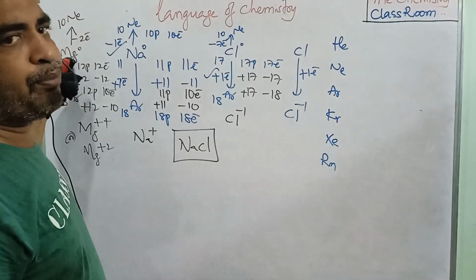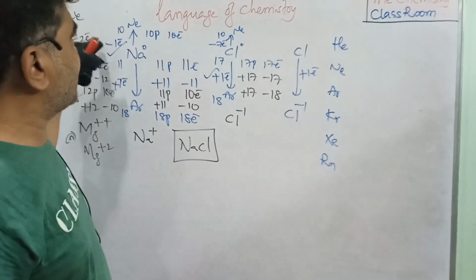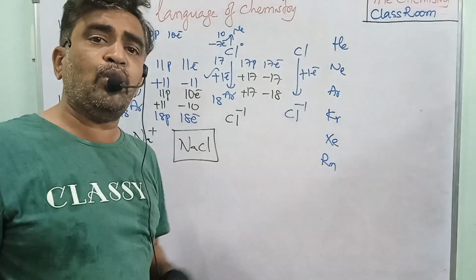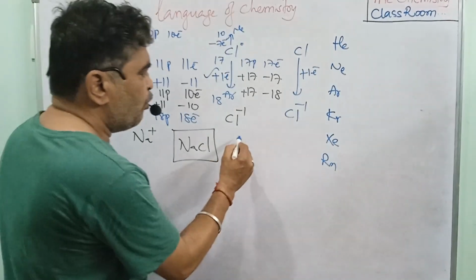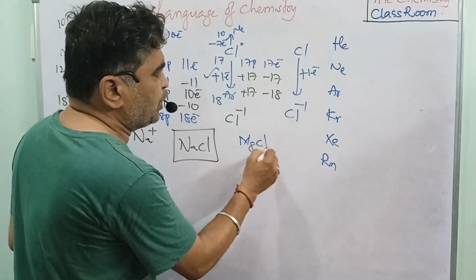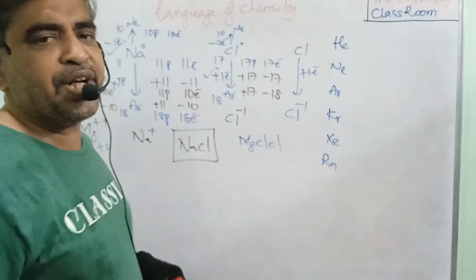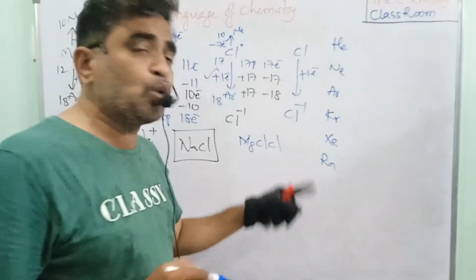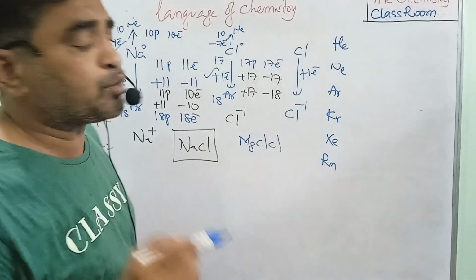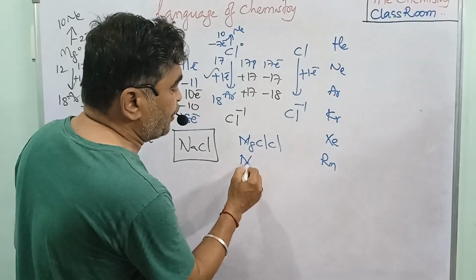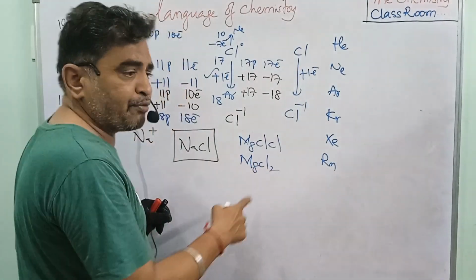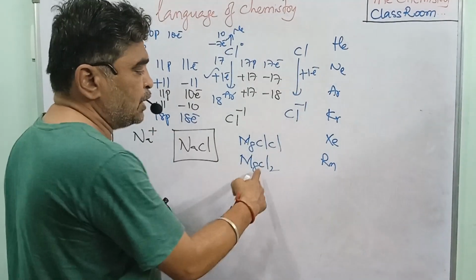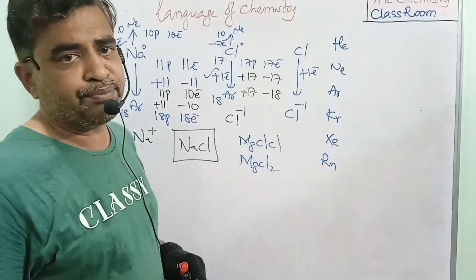So when the magnesium loses 2 electrons, those 2 electrons are gained by 2 chlorines. So what happened here? One magnesium gives 2 electrons to 2 chlorines. MgCl is formed. So mathematically what do you write? MgCl2 you write. Why? Because here we have 2 chlorines. So MgCl2 you are writing.